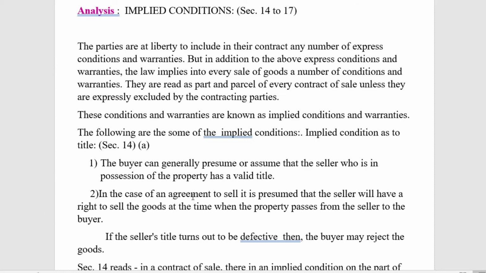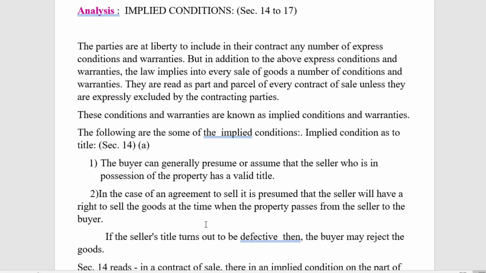In the case of an agreement to sell, it is presumed that the seller will have a right to sell the goods at the time when the property passes from the seller to the buyer. That means it is a presumption that need not be questioned.